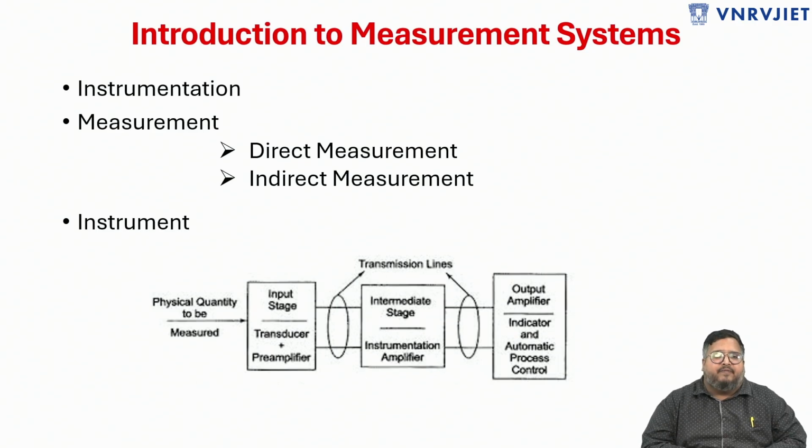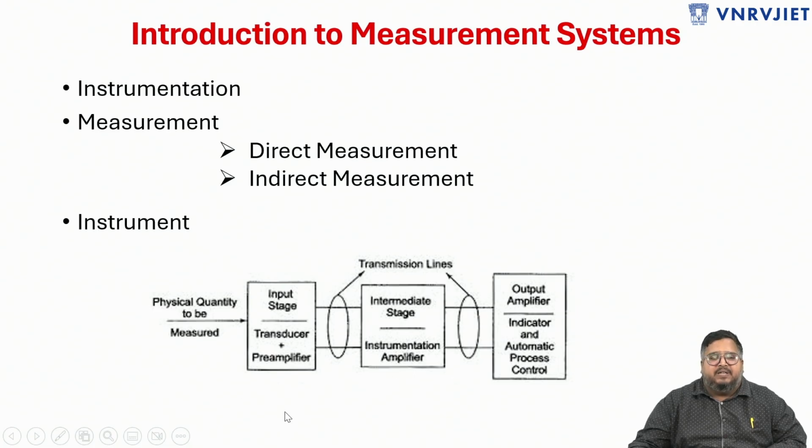And in order to perform some measurement, we need an instrument, that is a device. So the device used to perform measurement is called an instrument. If we try to understand what an instrument contains, here is the block diagram of the instrument. The physical quantity which is to be measured is first given to the instrument. The instrument consists of three stages: an input stage, an intermediate stage, and an output stage.